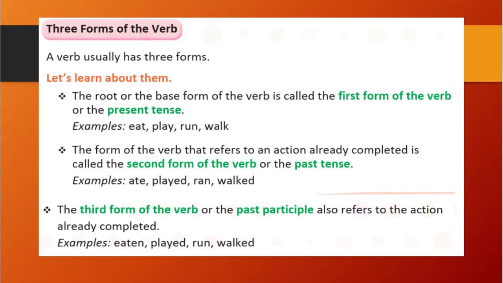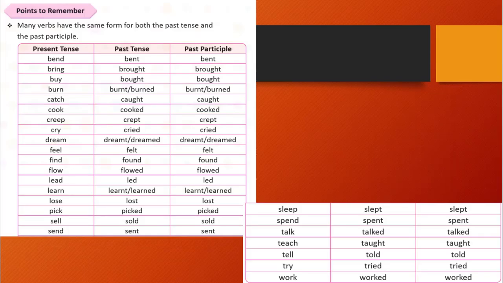So we need to remember first form, second form, third form. Okay, it means there are basically three forms. First form is the root form, second is the past, and third one is the past participle. So all three forms we should remember. Okay, let's see some forms. Many verbs have the same form for both past tense and past participle.